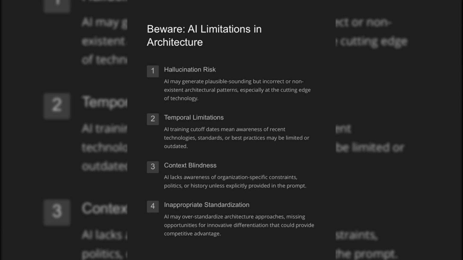AI may over-standardize architecture approaches, missing opportunities for innovative differentiation that could provide competitive advantage.